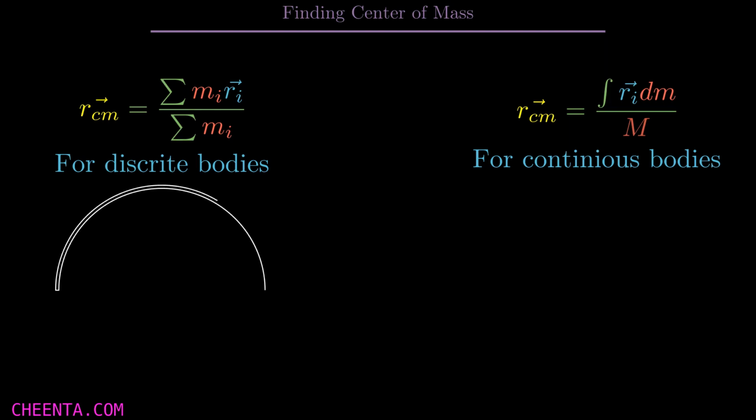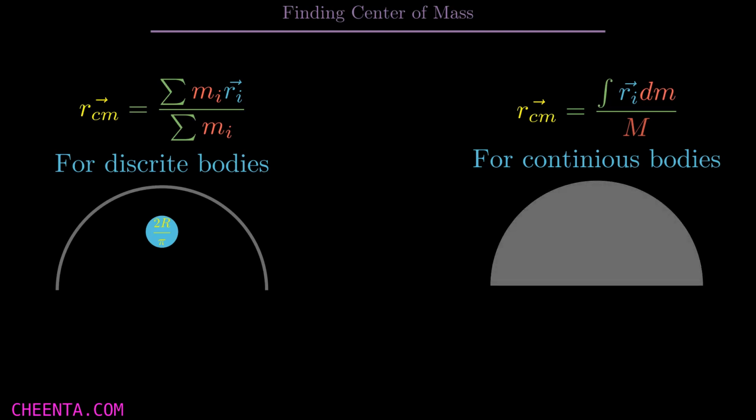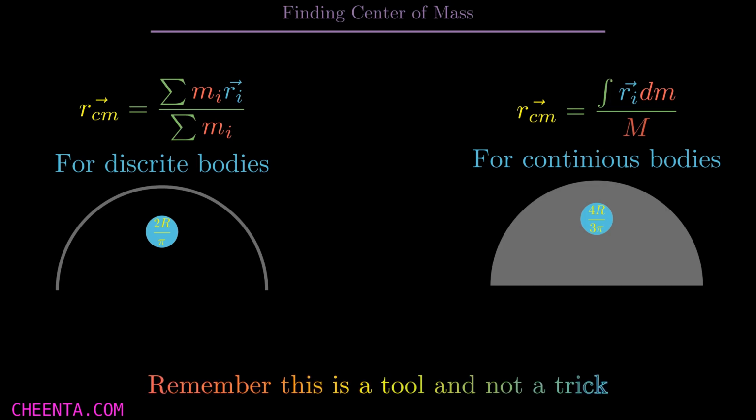Bodies like these are very important, like this semicircular ring, or you can assume another body, something like this, that is a semicircular disc. Now in this video I will introduce you to an idea which you can say is a tool to find the center of mass of different bodies. And remember that it is a tool and not a trick. So now in this video we will understand this tool, and we will first see a property of center of mass to find the center of mass of different objects.